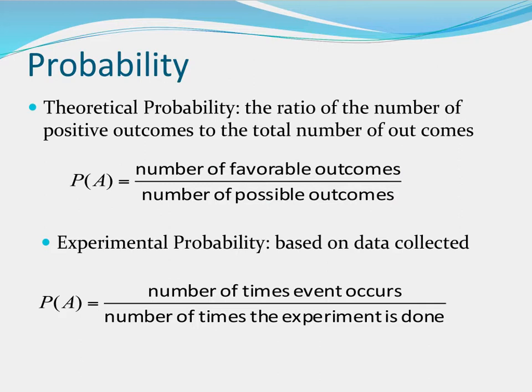Now, to find experimental probability, you have to flip the coin a whole bunch of times, based on actual data collection. So if I don't talk about collecting data or outcomes of some kind, then it's probably theoretical. So again, the second one, that's experimental. It's the number of times it occurred, whatever you wanted, versus the number of times you've tried. So you flipped the coin 10 times, you got tails 3 times, so that's 3 out of 10. So that would be experimental. But again, theoretically, it should have been 1 out of 2, or 5 out of 10 if you think about it that way.